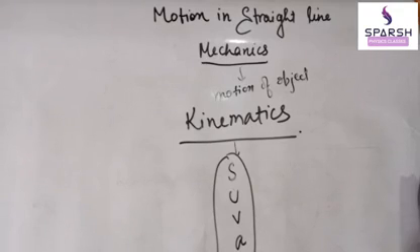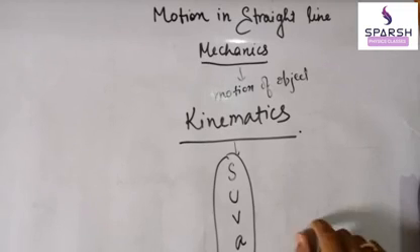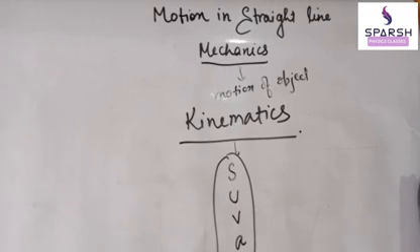When it is a straight line in a reference frame... what is the reference frame? Reference frame is a coordinate system from where we are observing the object. We used to say that the combination of a reference body and a coordinate system is called reference frame or frame of reference. That is, the place from where we take a reference to observe a body in a Cartesian system or coordinate system, what do we call it?